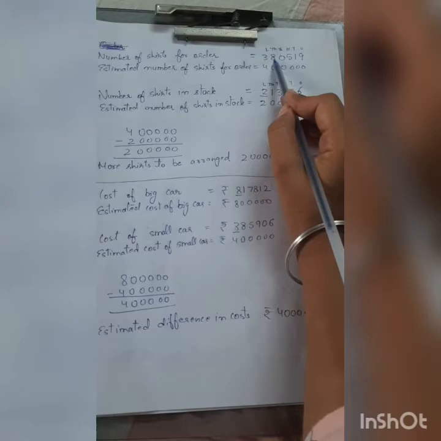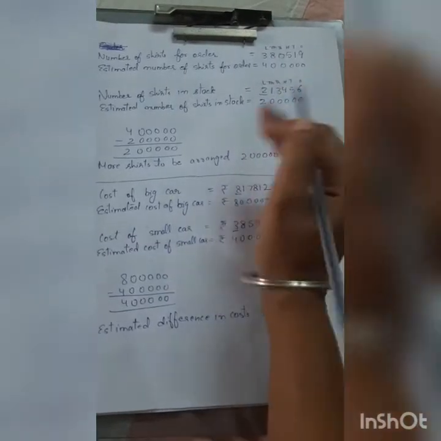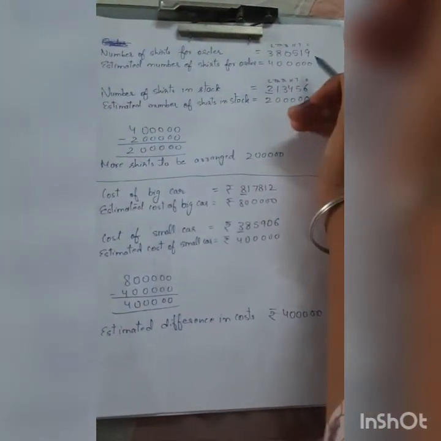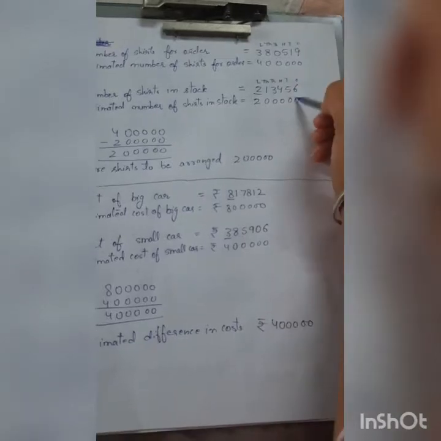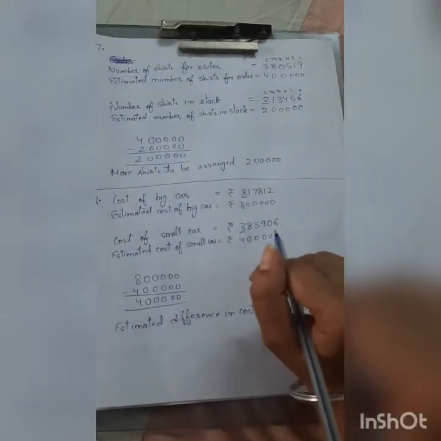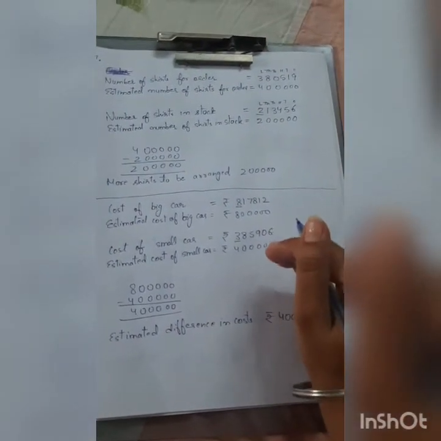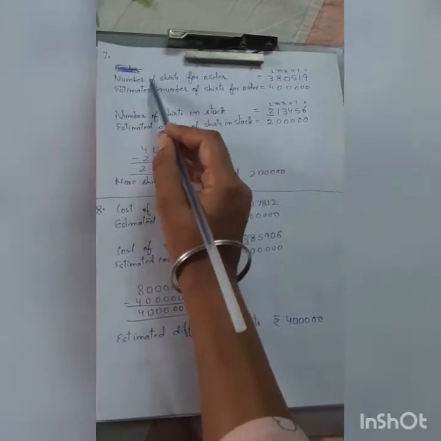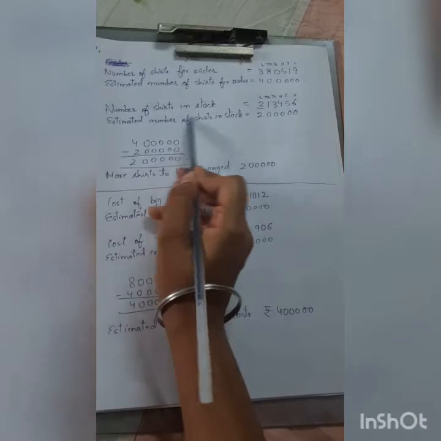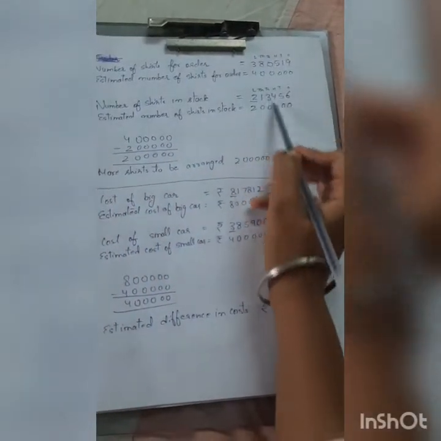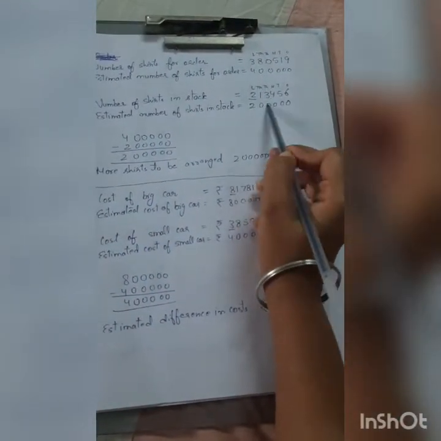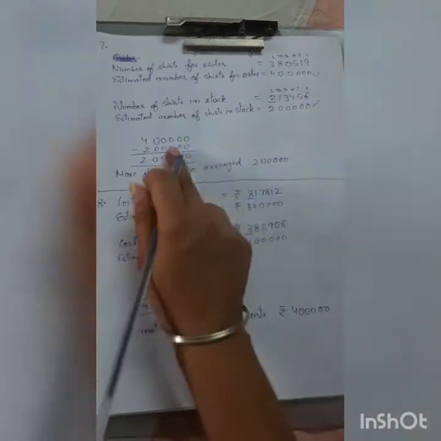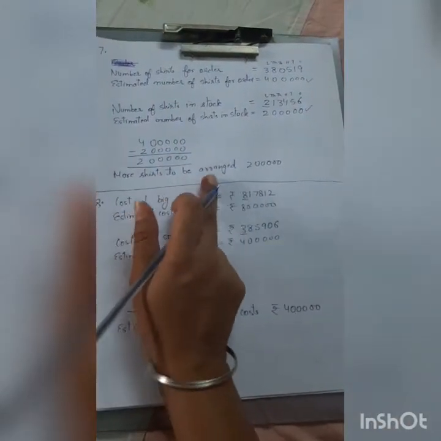You can see this number is big, this number is small. So how many more he needs? You know, we will subtract and find. But we don't have to subtract the actual values. They are saying estimate, and find out that too at the lakhs place. So in this question also, estimated number of shirts for order and estimated number of shirts in stock. We just rounded off both the values, and the rounded off values we have subtracted. So we found out more shirts to be arranged were 2 lakh.